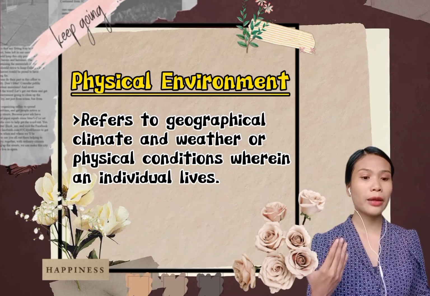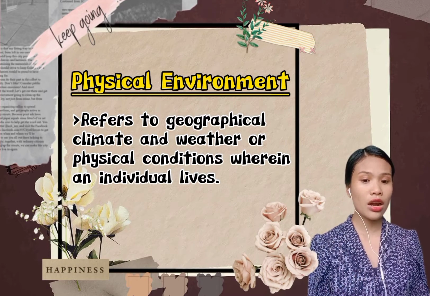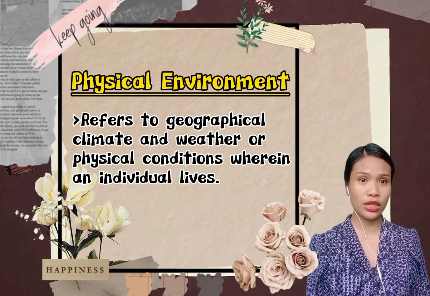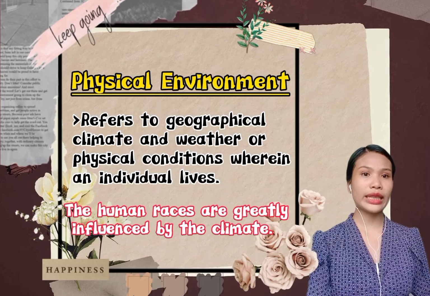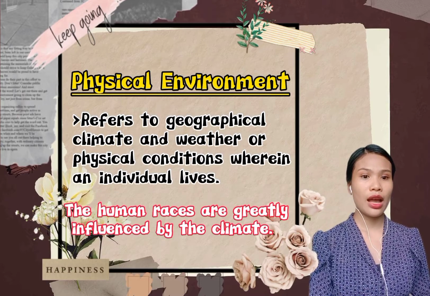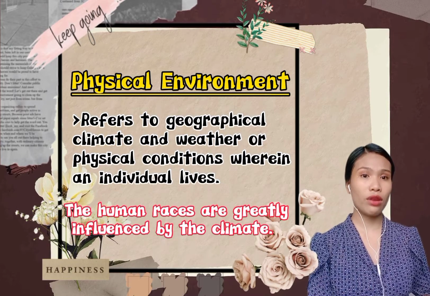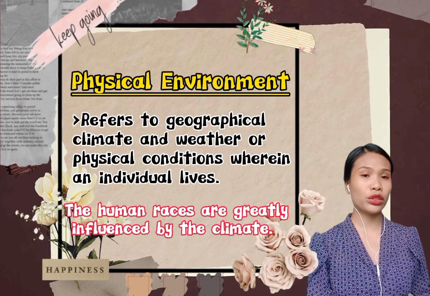So mao ni ang klase-klase nga lugar or kung diin nagpuyo ang different species. The human race is greatly influenced by the climate. Ang klase nga puyanan sa tao is makaapekto jud nila. Example, if naa ka sa bugnaw nga lugar like Korea, mupti jud ka.